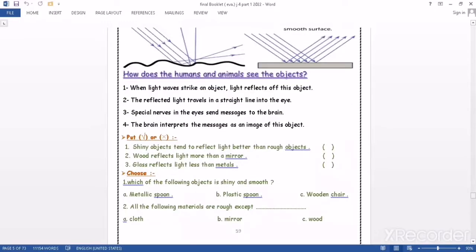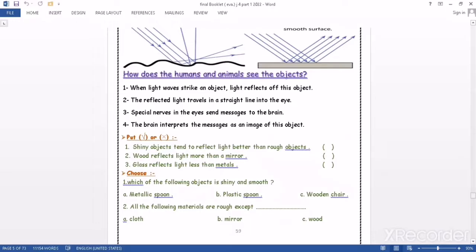So if we need to conclude how humans and animals see objects: at first we need a source of light. After that, this light will fall on an object that you need to see. After that, the light will be reflected from the object in different ratios, as we said before.